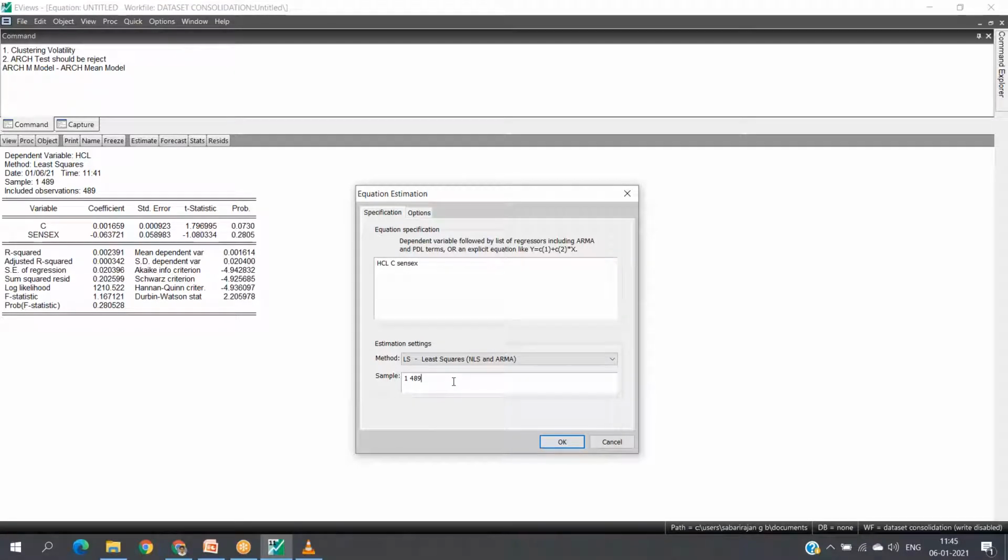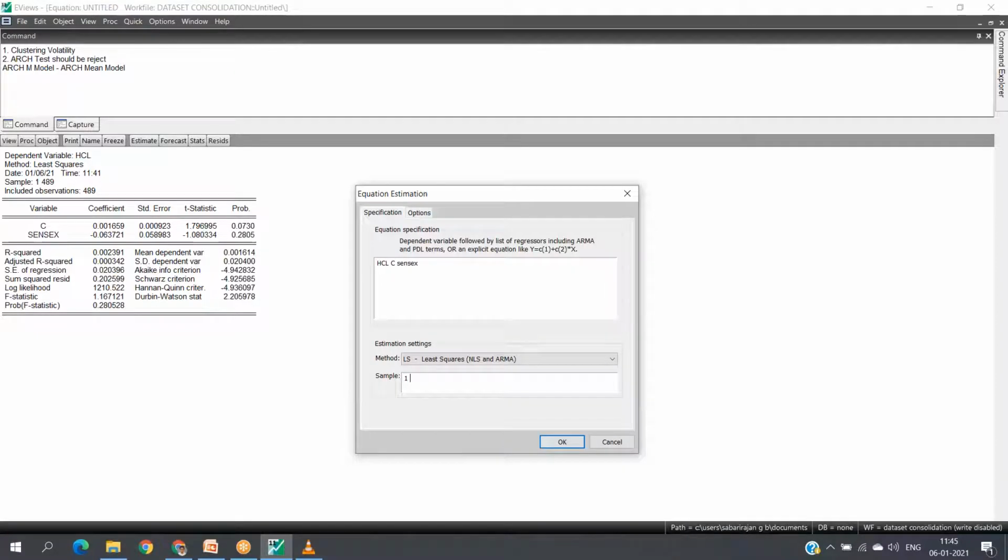Then I may give one more input here. The sample size you can change, not for the whole series of observations. Instead of that, you can give 1 to 400 or 1 to 450. You may ask, what is the point of changing the sample? Let's assume I want to construct a model out of total observations, only with a limited number.